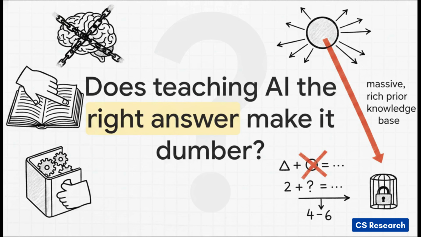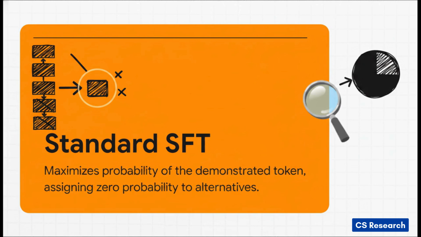And that brings us to Standard Supervised Fine-Tuning, or SFT. Let's define this really clearly. Standard SFT is a process that maximizes the likelihood of every single token or word in a demonstrated trajectory. It strictly assigns a probability of exactly 1 to the observed word in the dataset and an absolute 0 probability to all other alternatives. In the machine learning world, we call this a one-hot target. It relies on this incredibly rigid assumption that every observed dataset token is uniquely and absolutely correct.